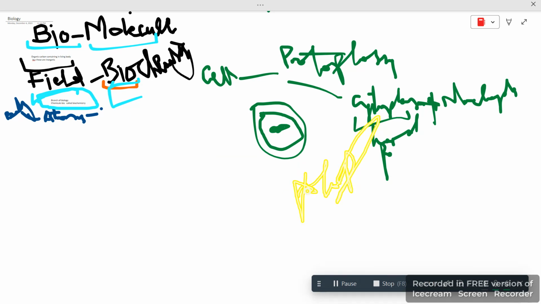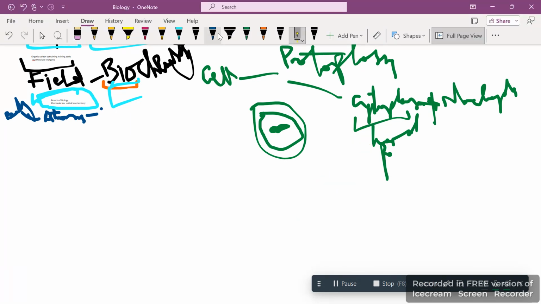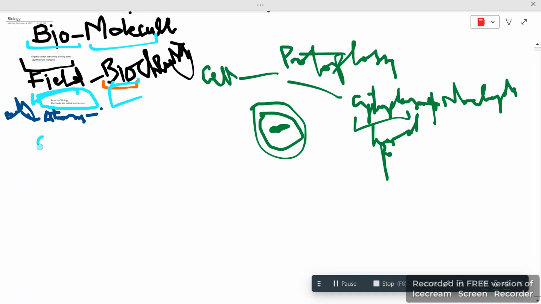Okay, so now you will find some more terms in this chapter. These are only the basic things which we are discussing. If this is the cell, here you will find the cell with water. Of course, it is made up of the cell and cytoplasm, and cytoplasm consists of water.